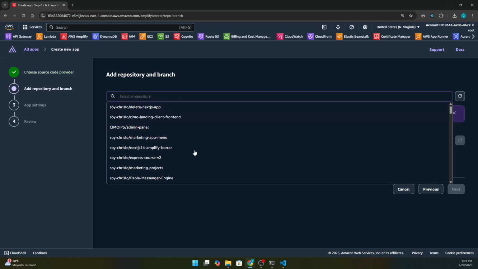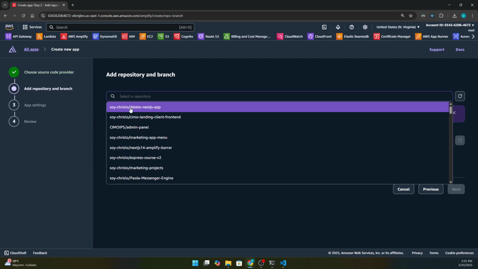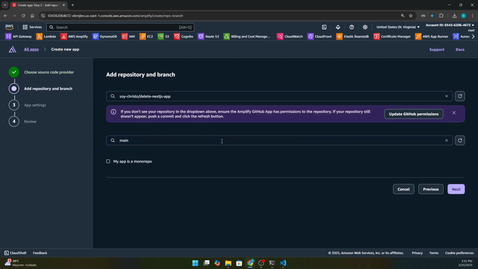And in this section, we are going to select the GitHub repository, in my case, delete Next.js app. And that's amazing because you also can configure a branch in an independent way. So you can deploy main, the beta, as you want. And of course, we have the monorepo option. If you ask me, to be honest,